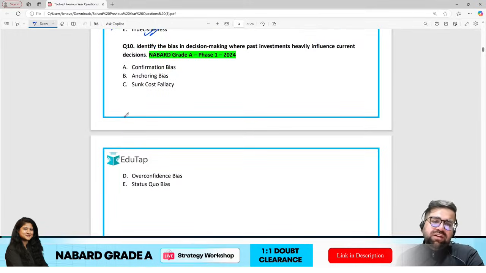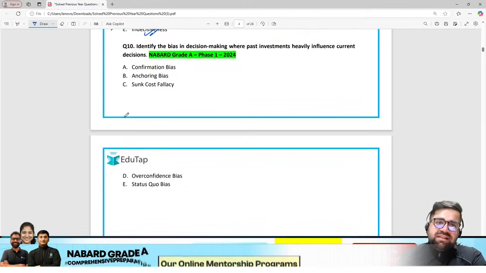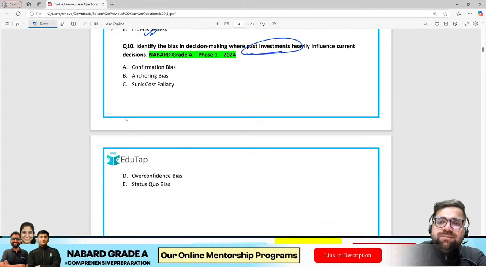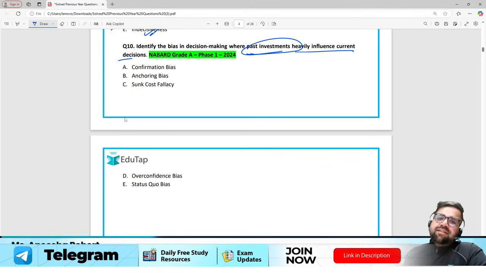Last but not the least, identify the type of bias in decision making where the past investments heavily influence the current decisions. We in our classes have told you that bias is a very important topic, but we were not expecting that this easy a question will come. The correct answer is sunk cost fallacy.